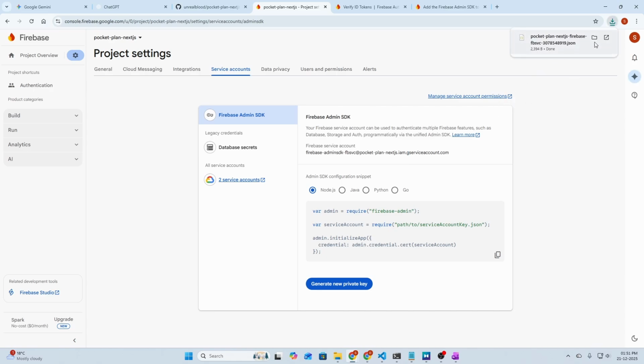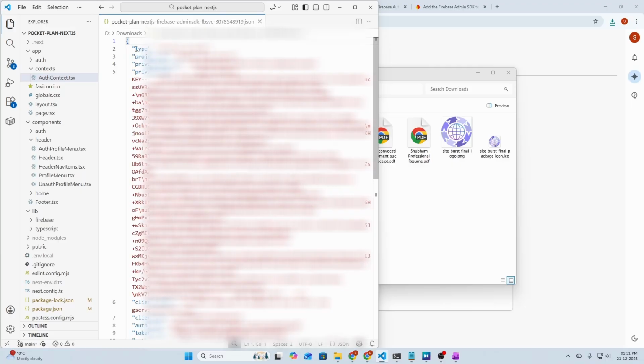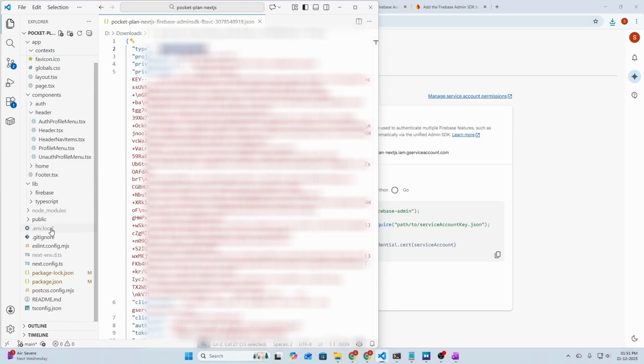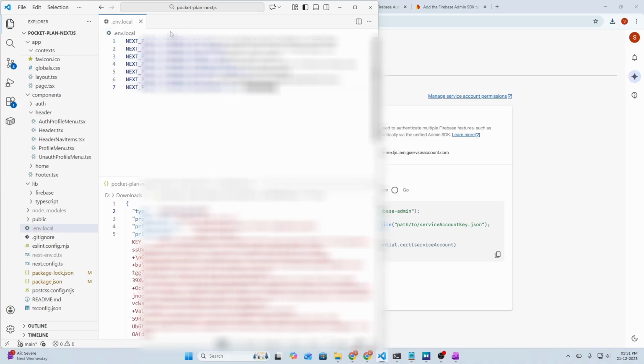A file has been downloaded, so let's open it, and we need to extract these key value pairs from here into our environment file. So let's copy this value here and create a new value in our environment file, .env.local. We can have our private key fields below. Let's create a new field here.